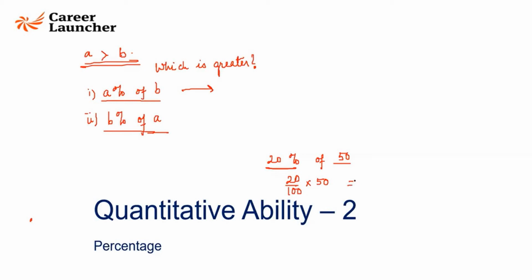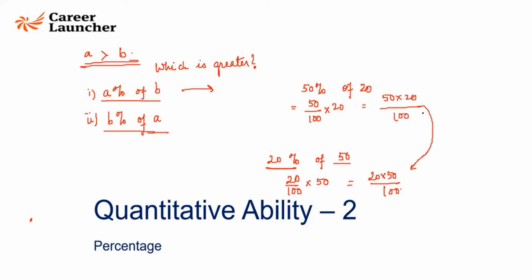So you'll get this as 20 into 50 by 100. Right? And what do you mean by 50% of 20? Is it not equivalent to 50 by 100 of 20, which in turn will give you 50 into 20 by 100? Now, which of these is greater?